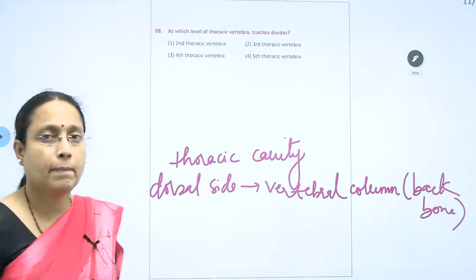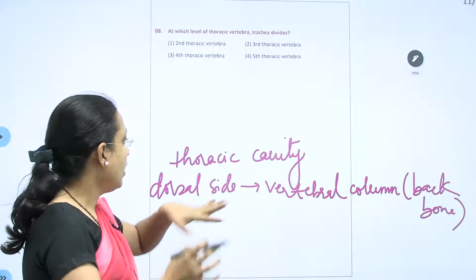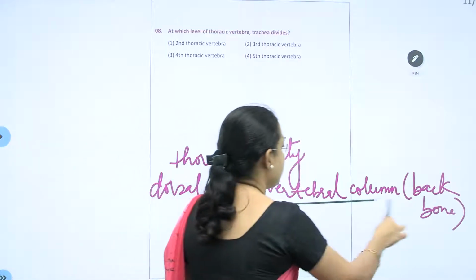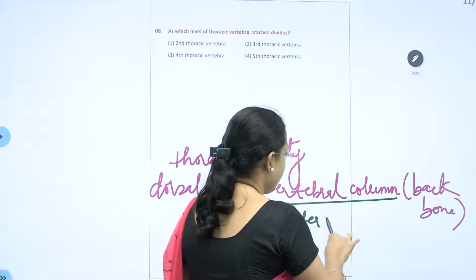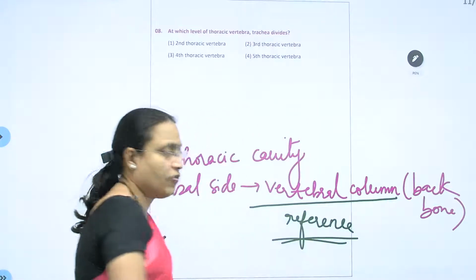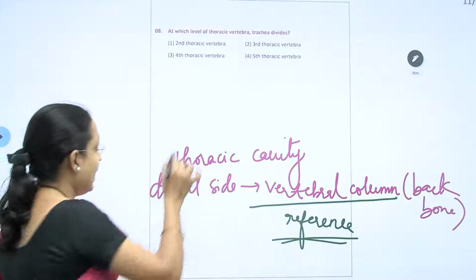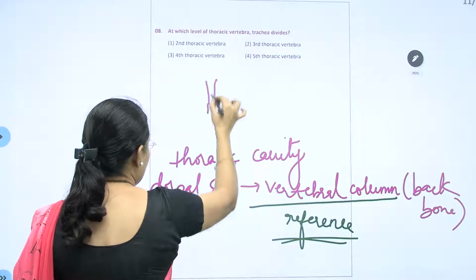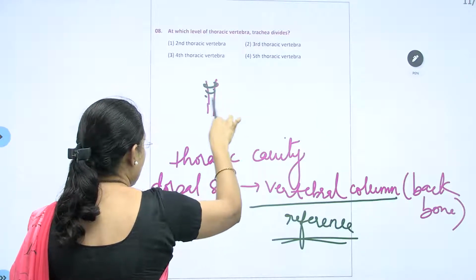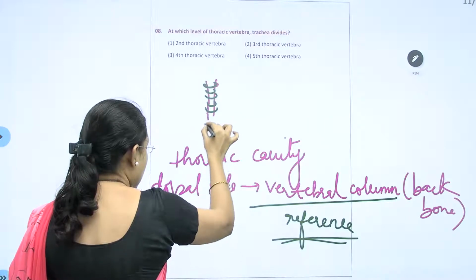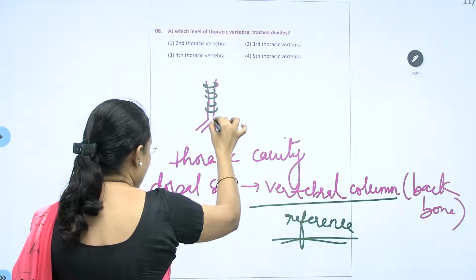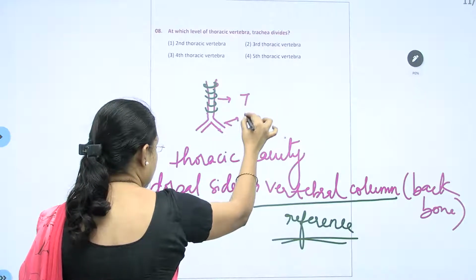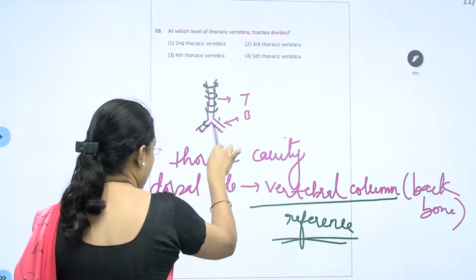If you consider the vertebral column as a reference, the trachea begins with the sound box and has C-shaped cartilage, and then it bifurcates into two further air passages. They are called bronchi. So this is the trachea and this is the bronchus, and of course this will continue.